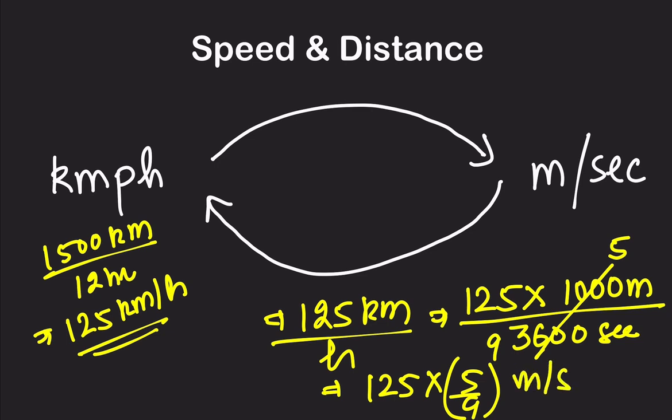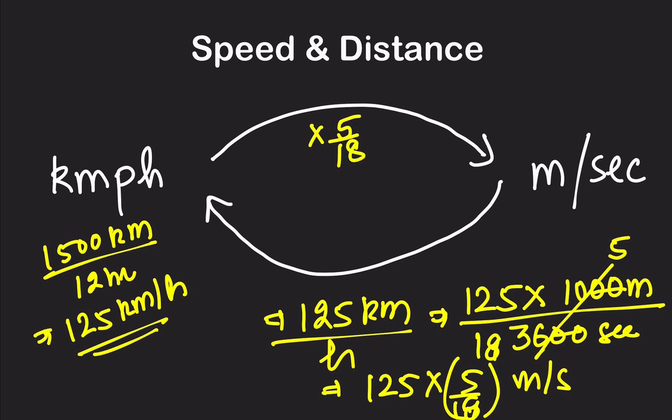So to convert kilometers per hour into meters per second, it's not 5 by 9. I think I may be making a mistake here. This is 5 by 18. Yes, 5 by 18. Let me check again. This is 1000 by 3600. So 5 by 18, yes. To convert kilometers per hour into meters per second, you need to multiply that speed by 5 by 18.